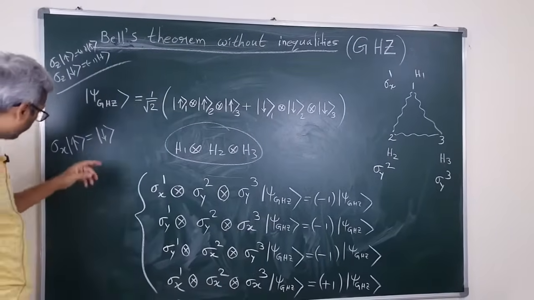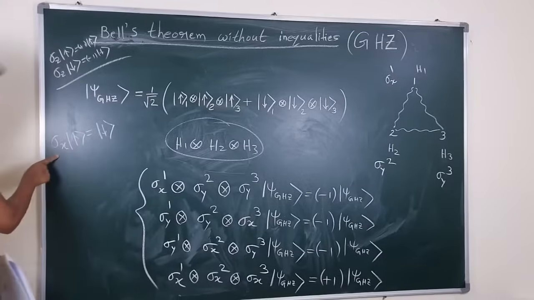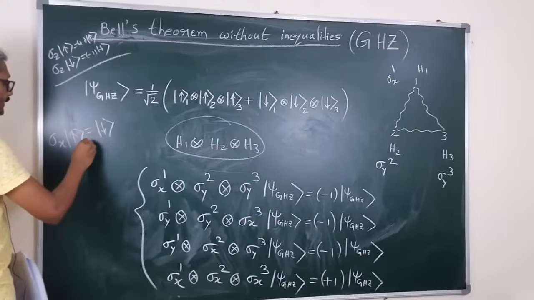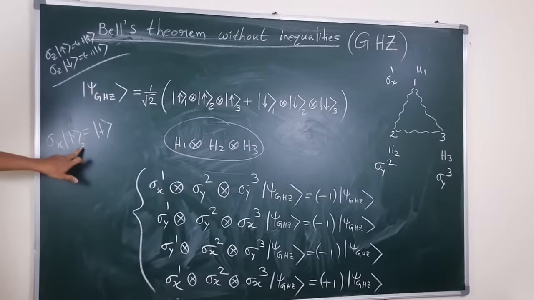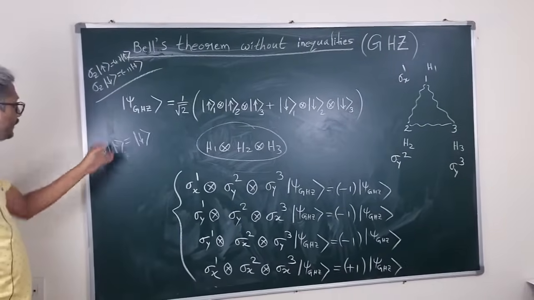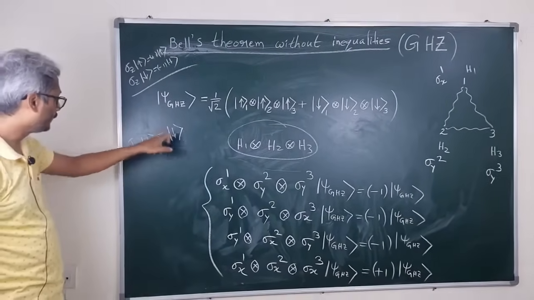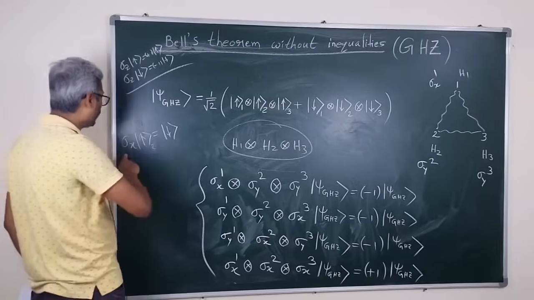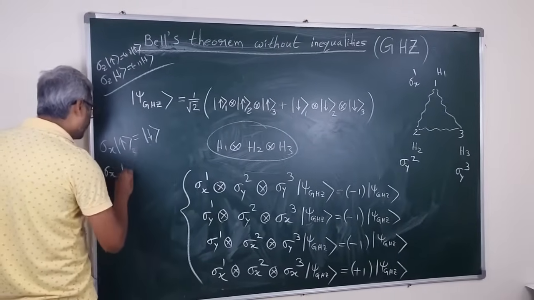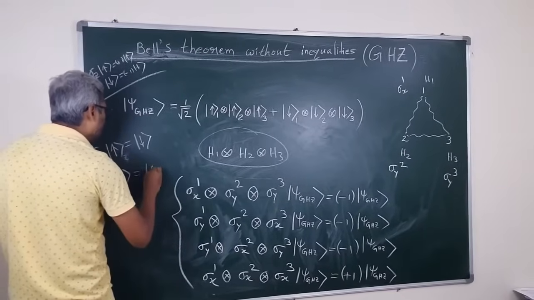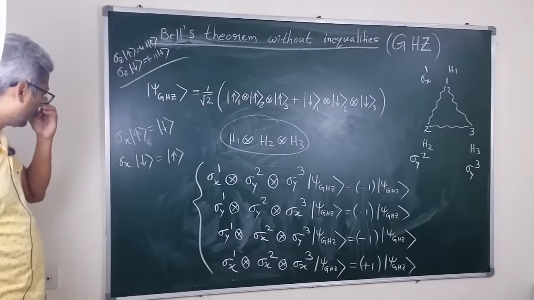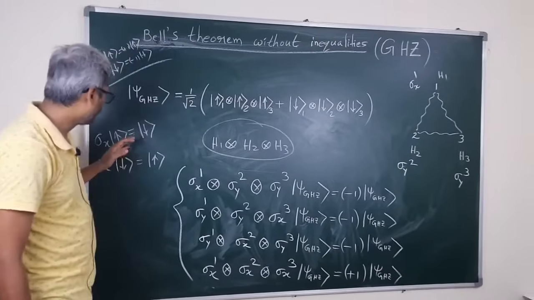And now if the sigma x operator acts on these up states, actually these are eigenstates of sigma z, I am not writing z explicitly here, the result will be that it flips the state. So if it is the up state, sigma x acting on up will give us down, and sigma x acting on the down state will give us up. One can easily verify this with the Pauli spin operators.